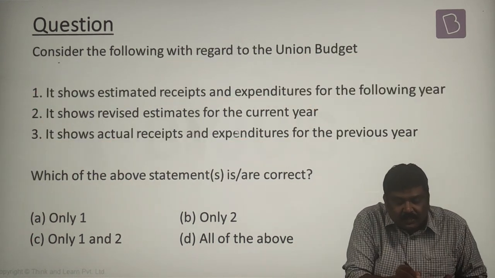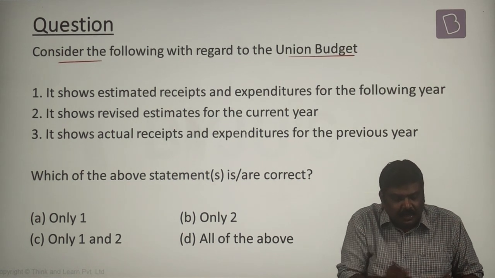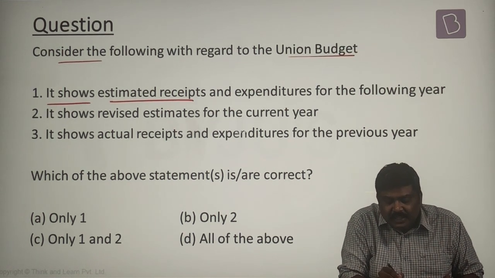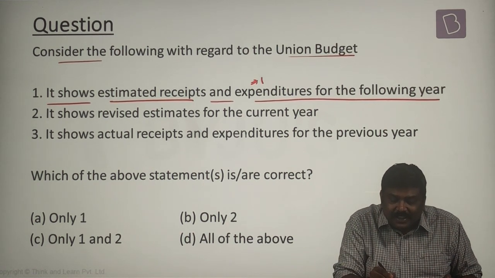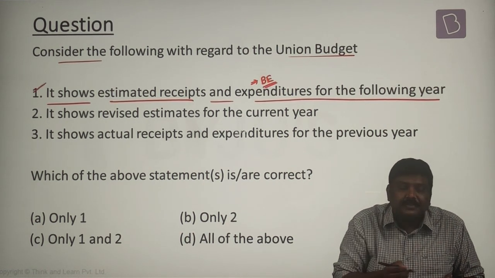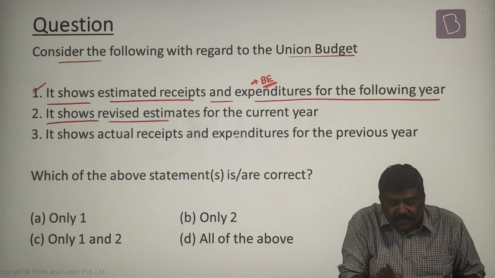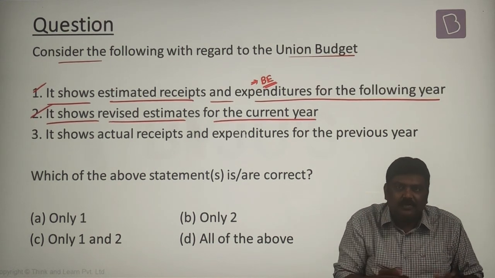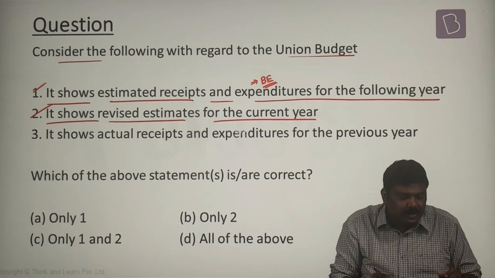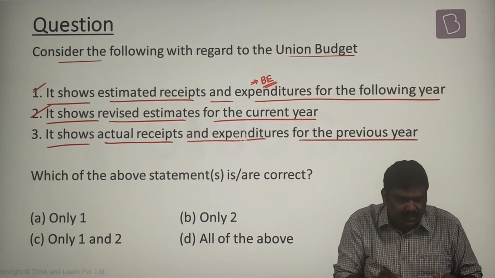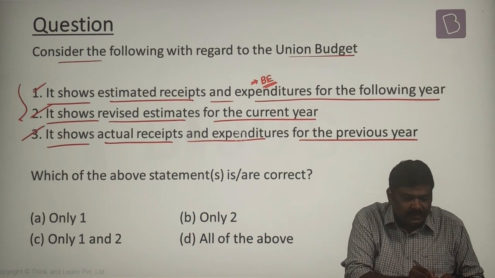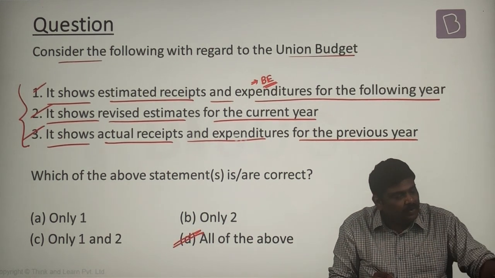Next question, consider the following with regard to the union budget. It shows estimated receipts and expenditures for the following year, that is budget estimates, yes. It shows revised estimates for the current year. Yes, we've already discussed this in the beginning of the budget. It shows actual receipts and expenditures for the previous year. Yes, all the three are correct. So the right option will be option D, all of the above.